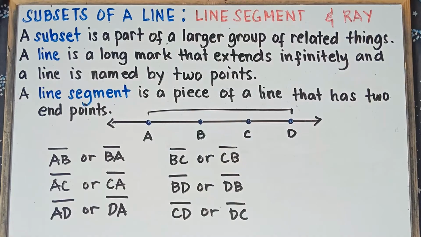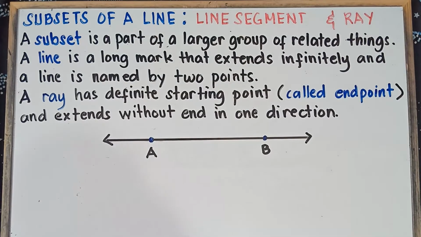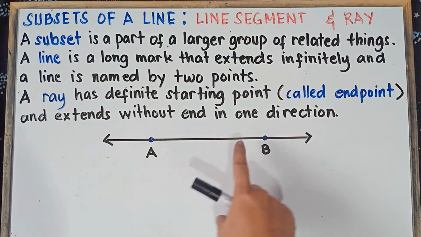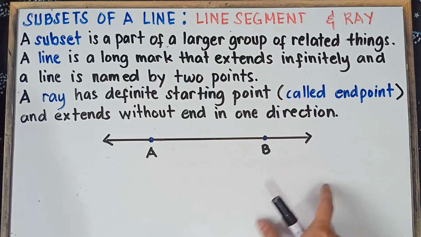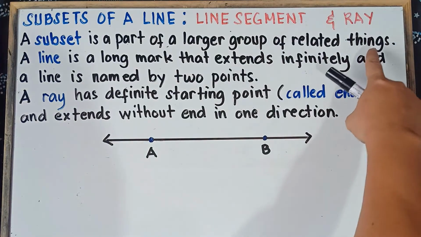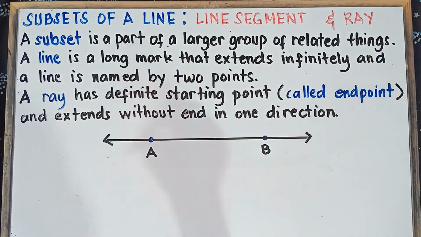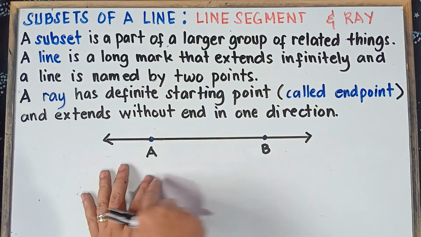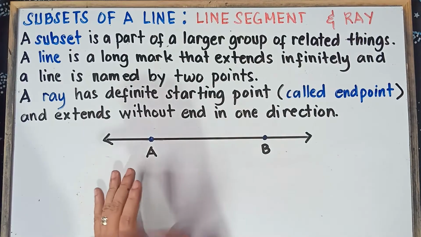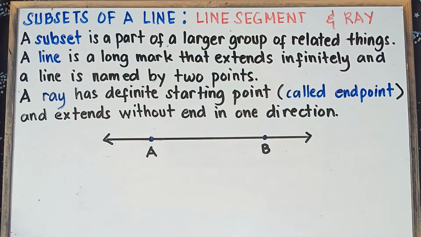So let's focus now on the ray. Now let's talk about a ray. What is a ray? A ray has a definite starting point called an endpoint, and it extends without end in one direction. Now we know, class, a ray is just a subset of a line. Therefore, a ray is just part of this line. Now the question is, where is the ray in this given line AB? If you have a starting point and it extends without end in one direction, you can call that one a ray.